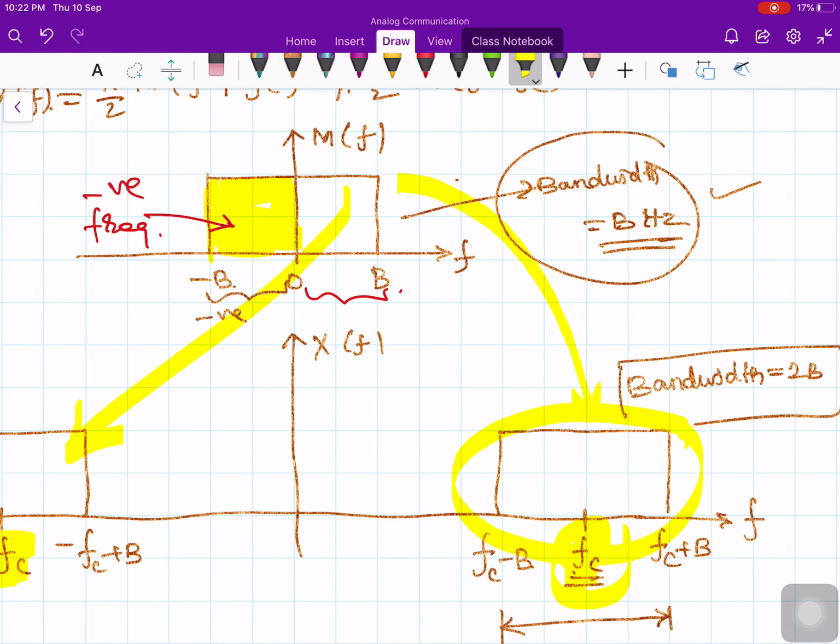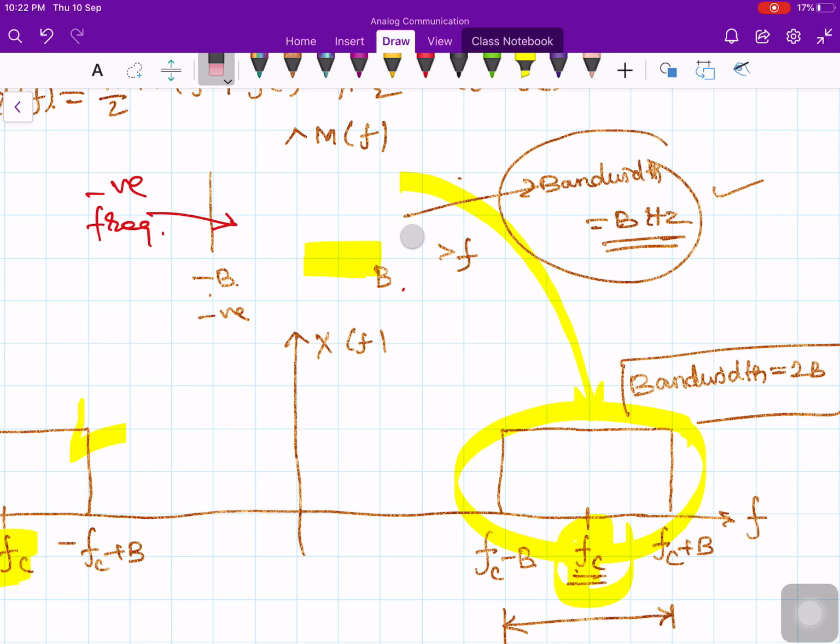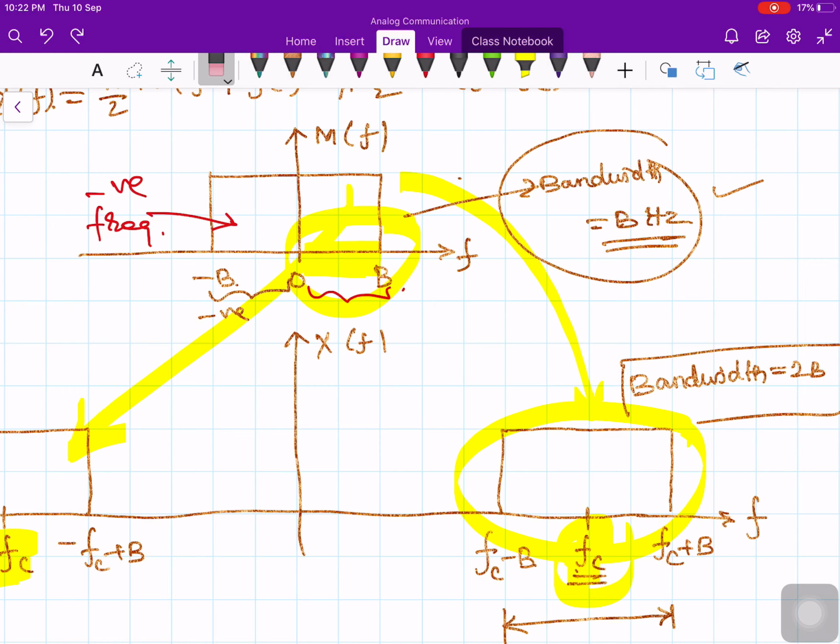Now look at the band in the positive frequency axis of the message signal.